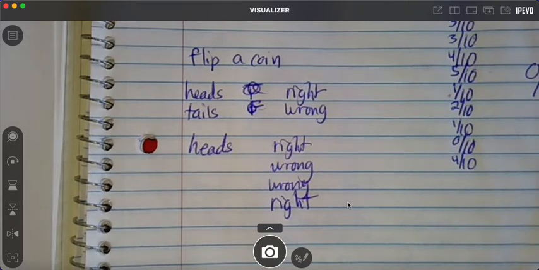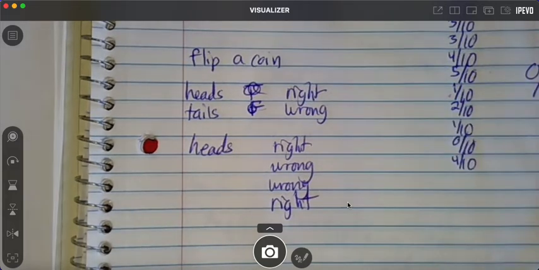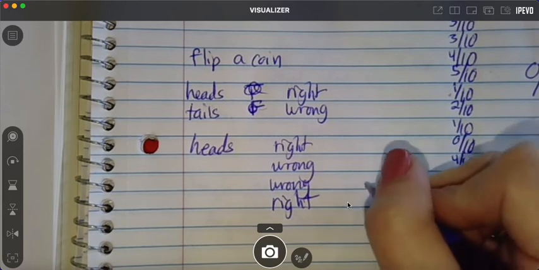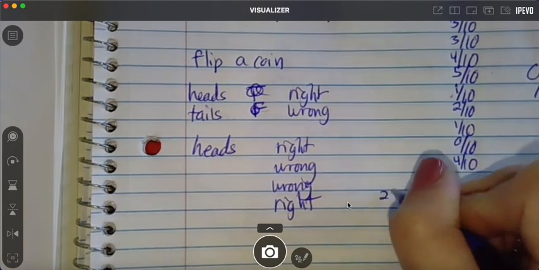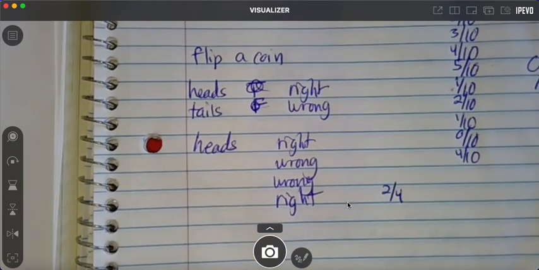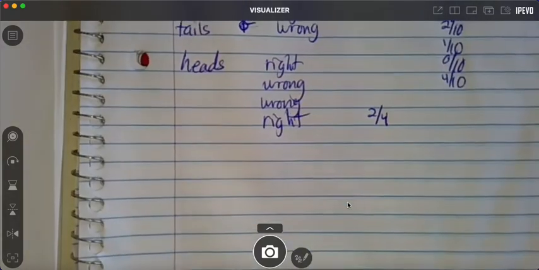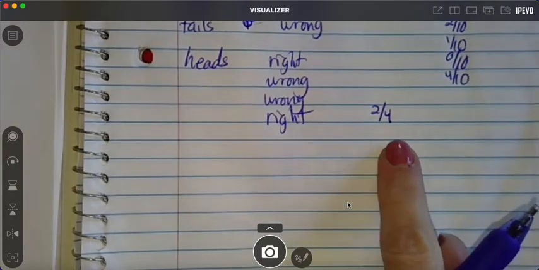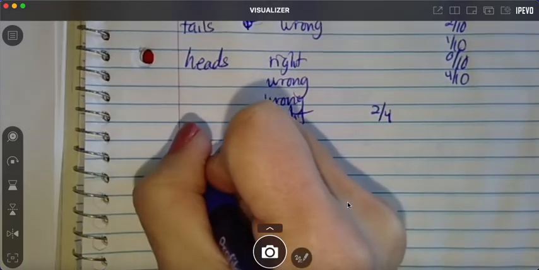You would probably have to do that like 10 times. Do you want to flip that coin 40 times? Okay, let's do it. We'll keep going. On this one, no. You only got 2 out of 4 right. Let's do another one. All right, what'd you get? Heads. 2 out of 4. Yep, he only got 2 out of 4 right.